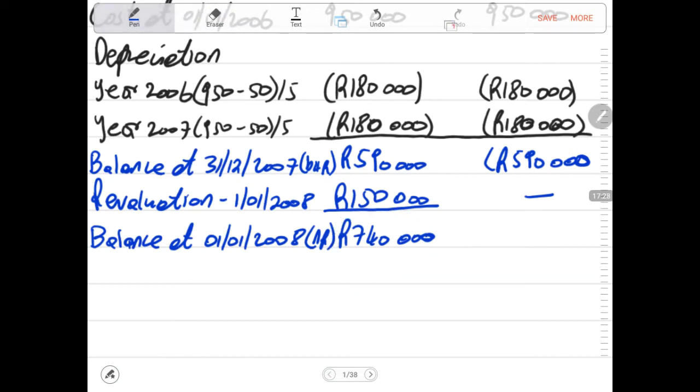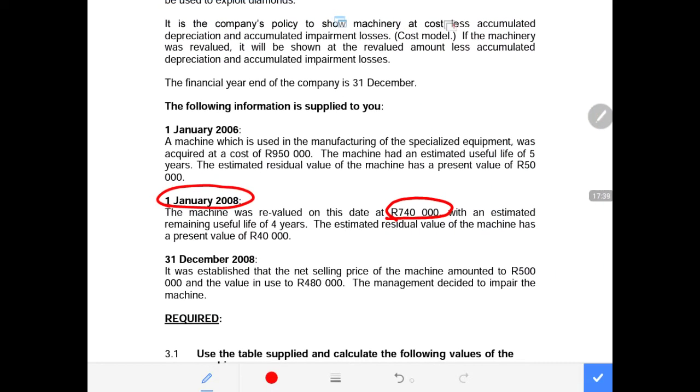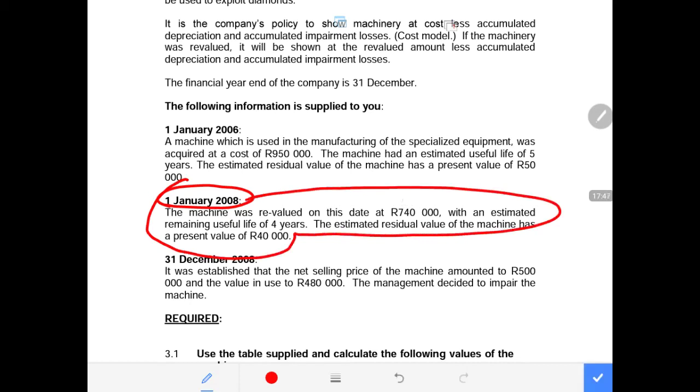Now, we definitely need to take into account the depreciation for the year 2008. In 2008, we are responding to this heading where there's a revaluation, a change in the estimated useful life, and also the residual value of 40,000 rands.